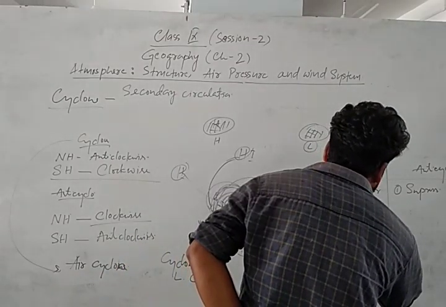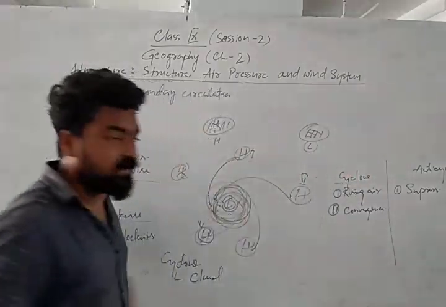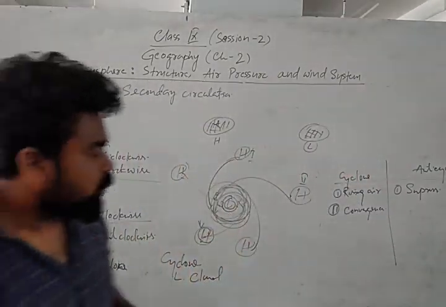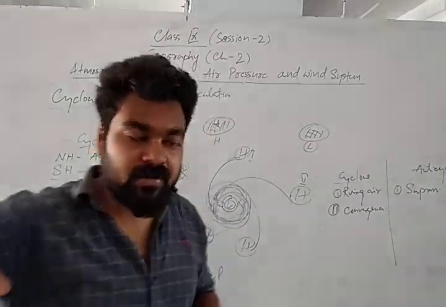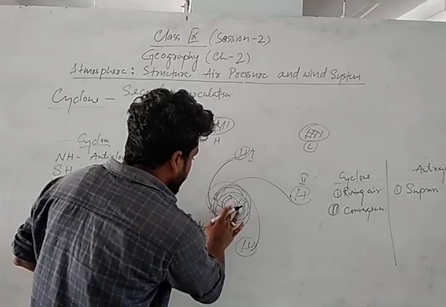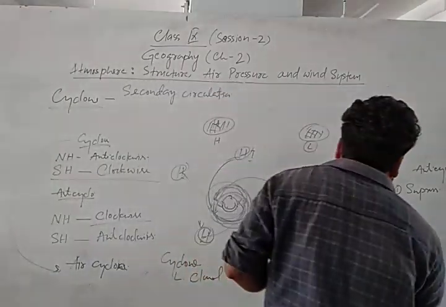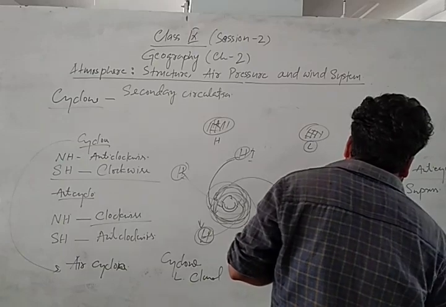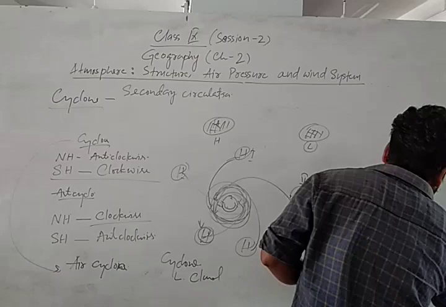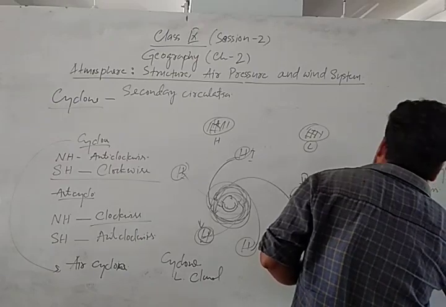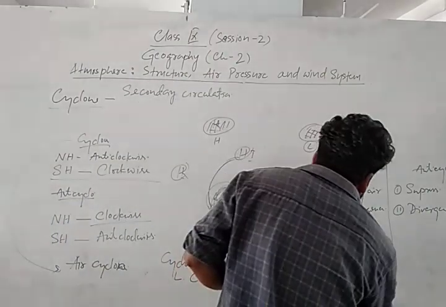Then again, what happens in the cyclone? There is convergence of the air. Convergence means from the high pressure to low pressure, air converges. Whenever a low pressure zone is there and the high pressure zone is in the periphery, wind will enter from the high pressure to the low pressure and take the cyclic path. It will move around the low pressure. So in a cyclone there is convergence of the air, and in the anticyclone there is divergence. Definitely it will be the opposite. So there will be divergence of the air. Again in the cyclone, what happens?